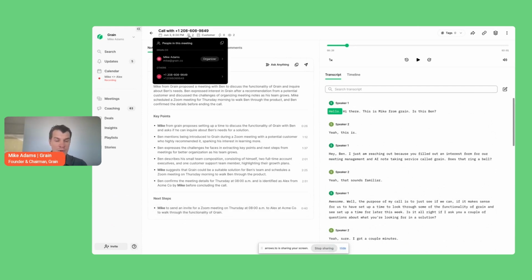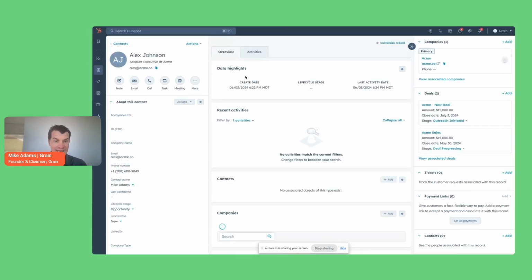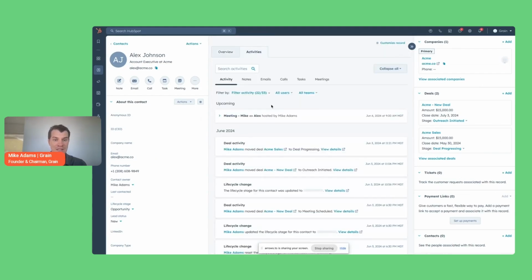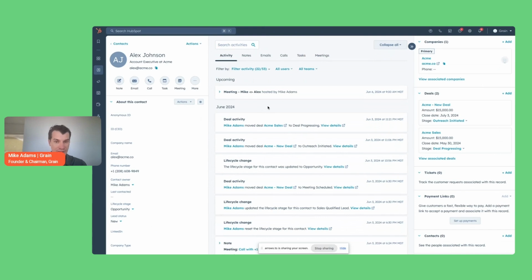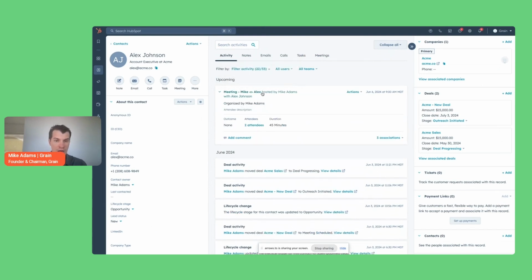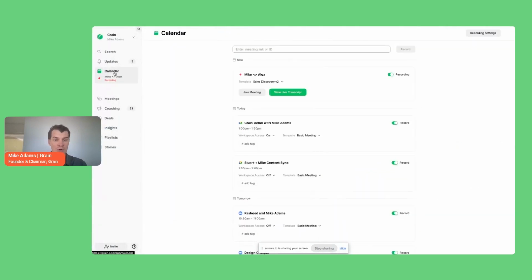One of the nice things about Grain and HubSpot is that we have a deep integration. So we matched the phone number of the contact that was imported from AirCall. And so now I can view that contact, and I got back to that same record I was looking at just a moment ago. The activities associated with Alex are here in HubSpot. In particular, I've gone ahead and scheduled this meeting with Alex on Thursday. So let's skip ahead into Grain, and we'll go to our calendar.